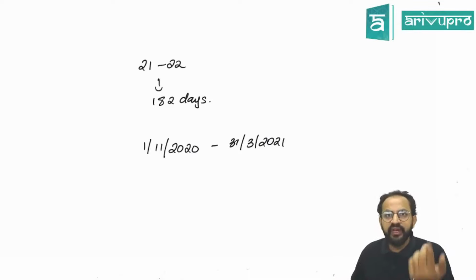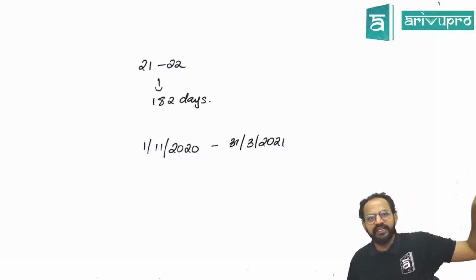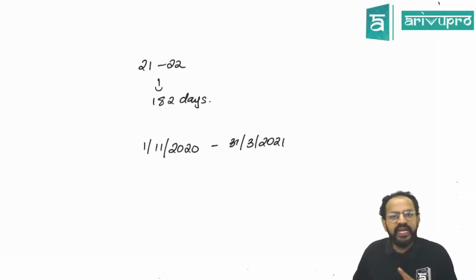Sir, where is this given? In the financial year, the concept of financial year, which was there in CA Inter. Remember that. Okay, sir. So, 1st November 2020, 31st March 2021.